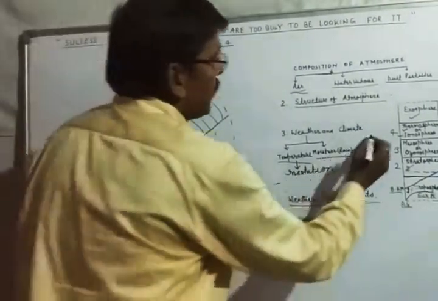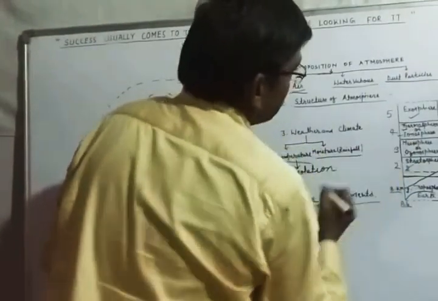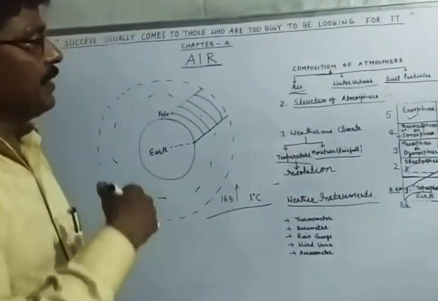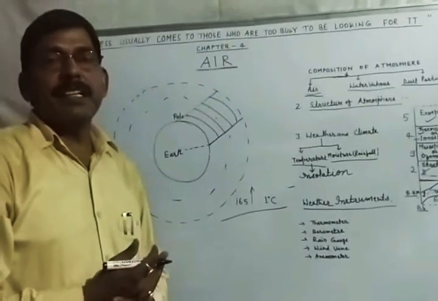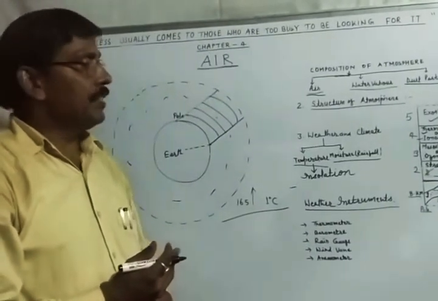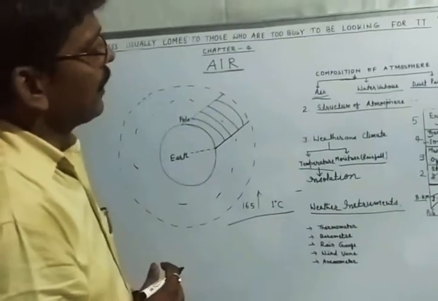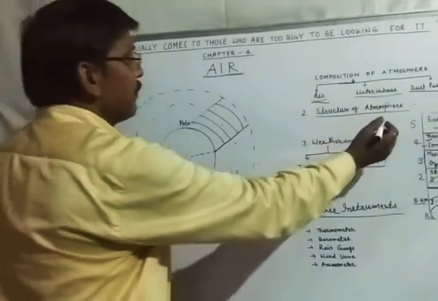And the last one is the exosphere. As we go up, temperature increases rapidly and the lighter gases are found, like hydrogen and helium. So this is the structure of the atmosphere.